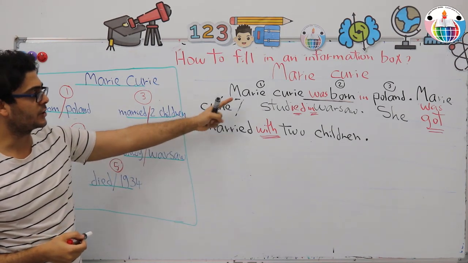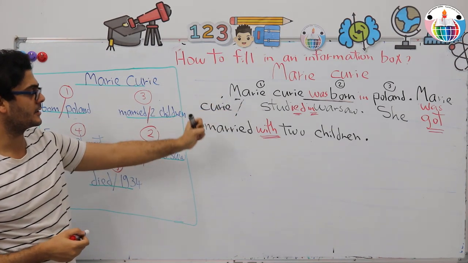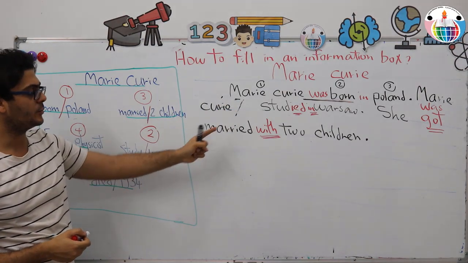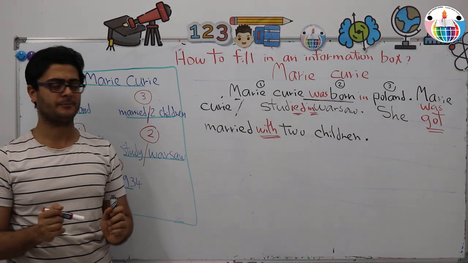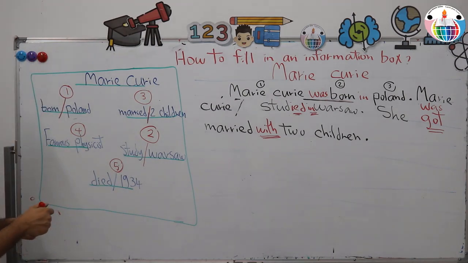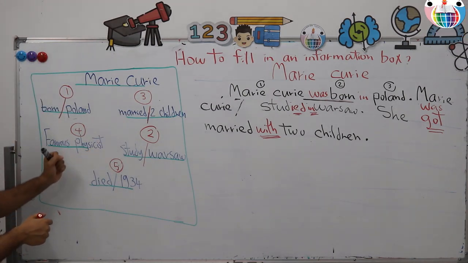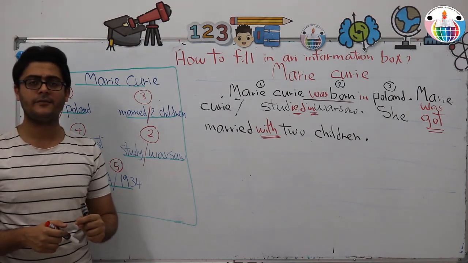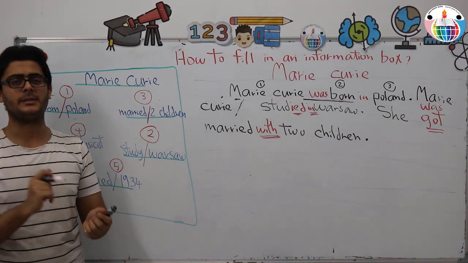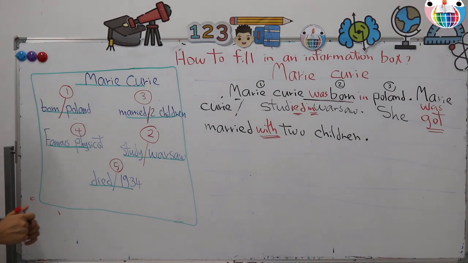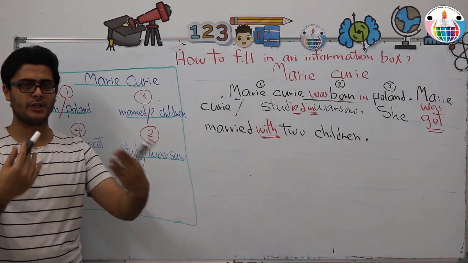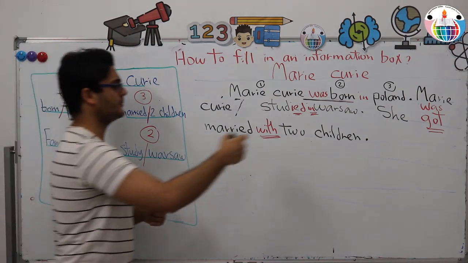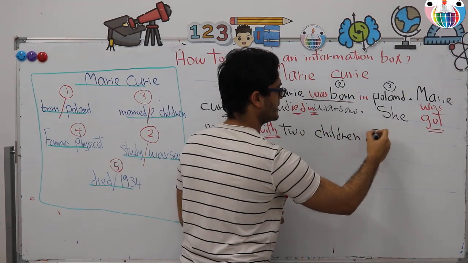Let's read again. Marie Curie was born in Poland. Marie Curie studied in Warsaw. She was married with 2 children. Let's move on to idea number 4. Famous physicist. Famous physicist, again physicist means a doctor. So Marie Curie, after she got married, she became a famous physicist. For example, let's write down the sentence.